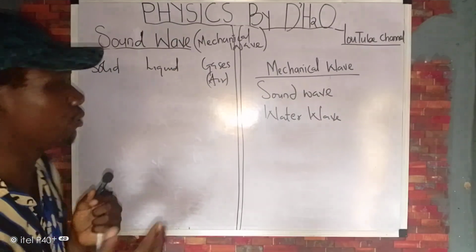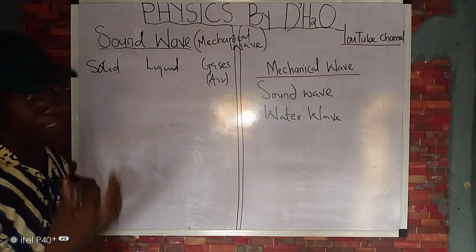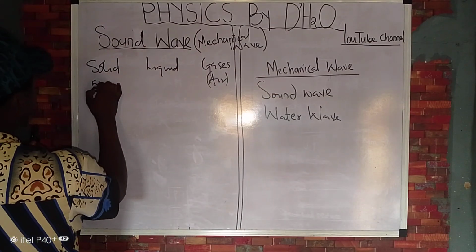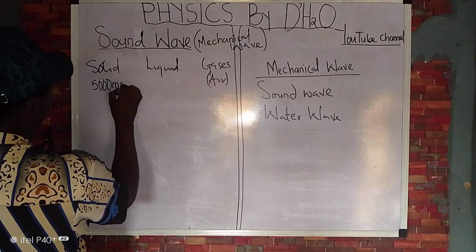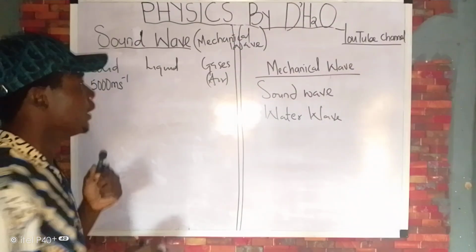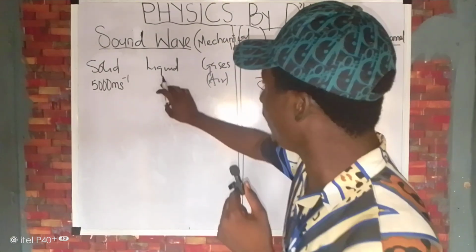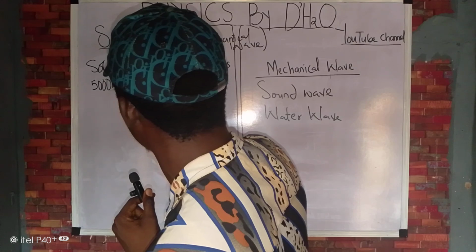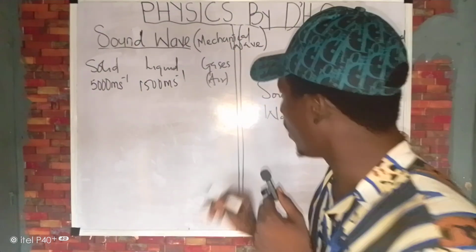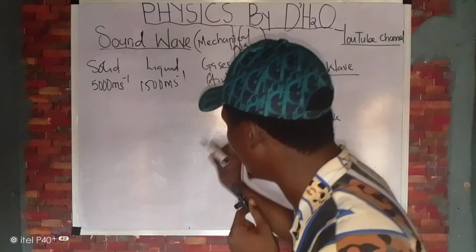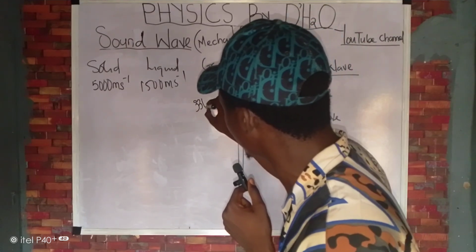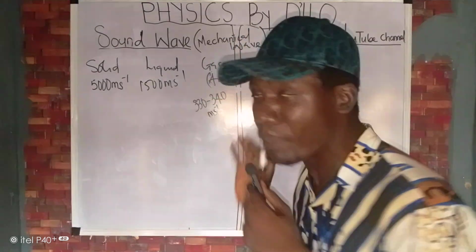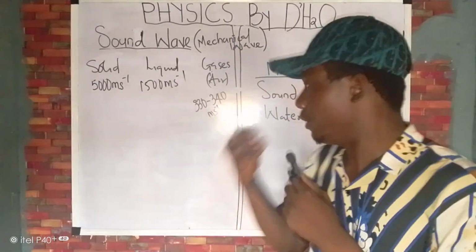The speed of sound in a solid material like glass is around 5,000 meters per second. The speed of sound in liquid like water is around 1,500 meters per second. The speed of sound in gases is around 330 to 340 meters per second, depending on the temperature of the gas.